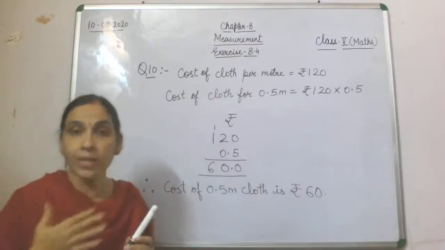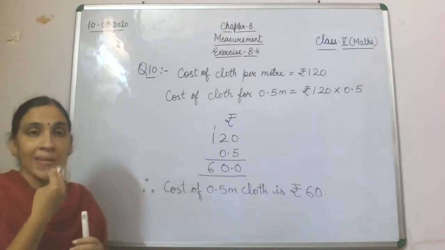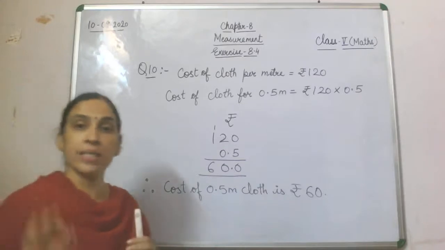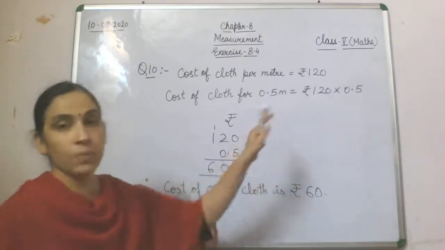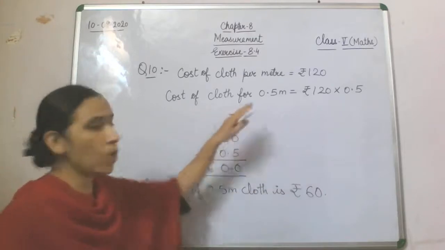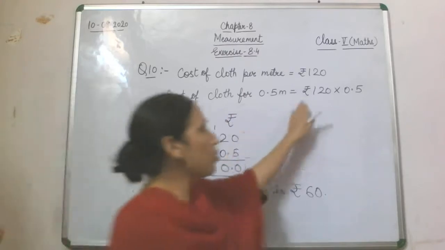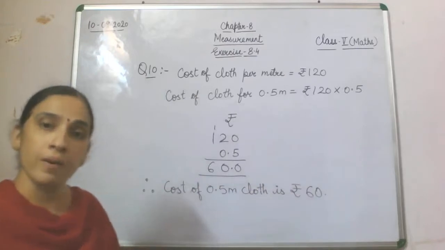The statement can be written in your own words, but it must be grammatically correct, and the meaning, the sense of that question, will be correct. So that will be rupees 120. Now what is the cost of cloth for 0.5 meter? So rupees 120 will be multiplied by 0.5.